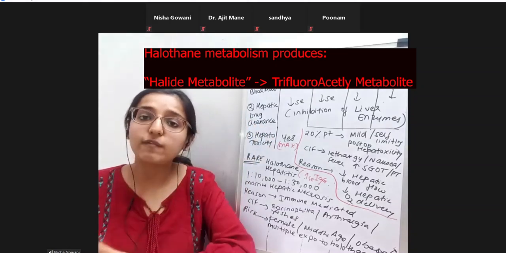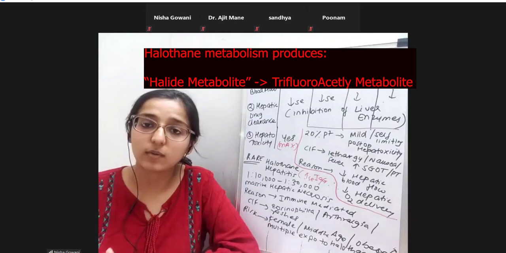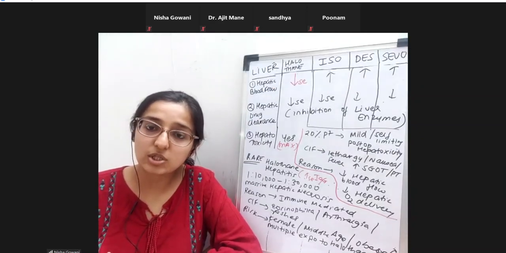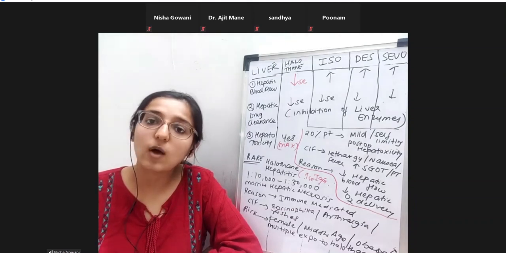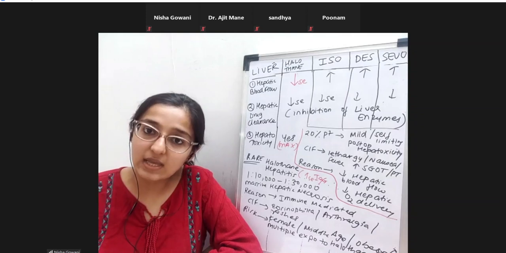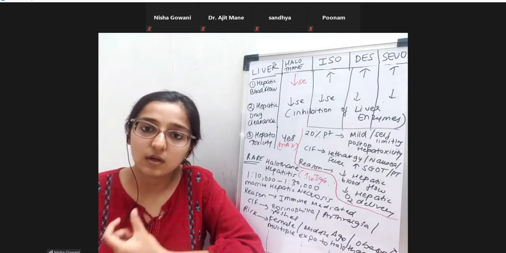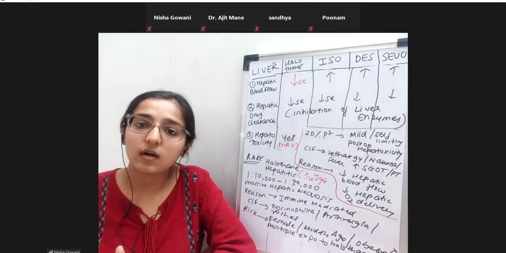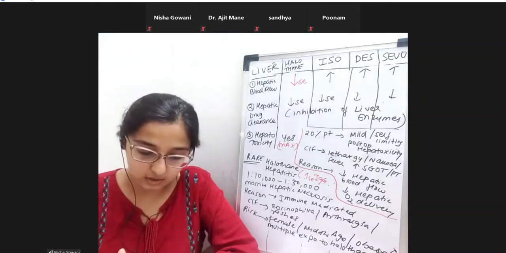This metabolite will go on the hepatocyte and cause a structural change in the proteins. Those proteins now become new antigens, and an antibody response is mediated against them, IgG titers are increased, and therefore a fulminant hepatic necrosis has occurred.